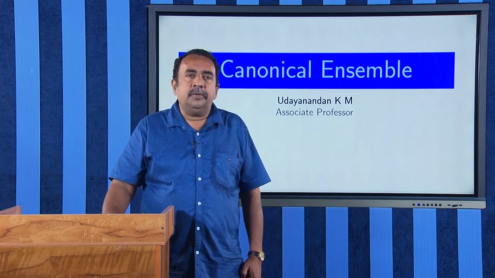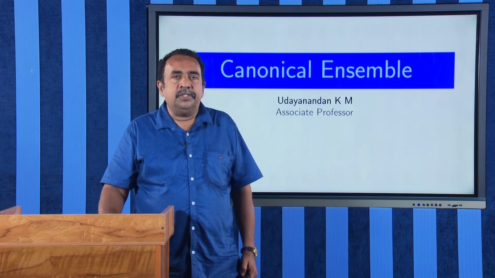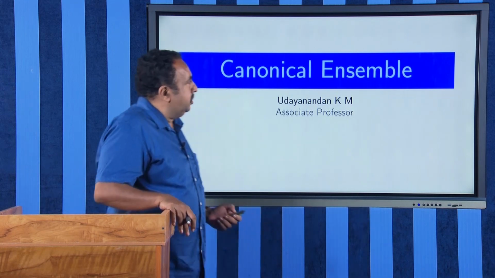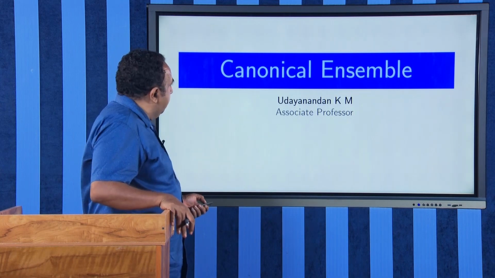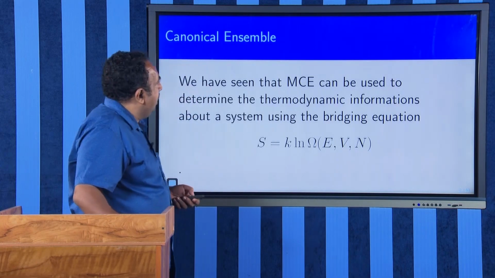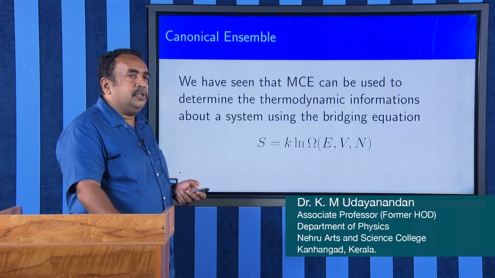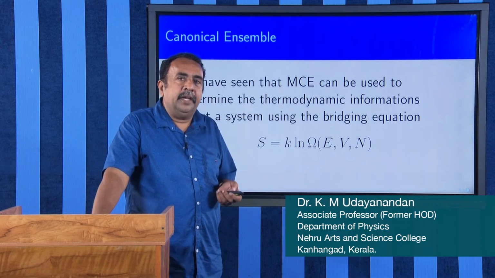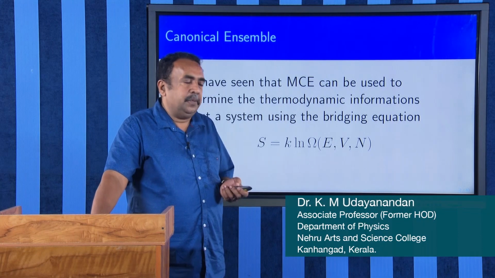Earlier, we have studied the microcanonical ensemble, and in that microcanonical ensemble, we have the bridging equation S is equal to k log omega, where omega is the number of microstates which depends upon the energy, volume and number of particles.